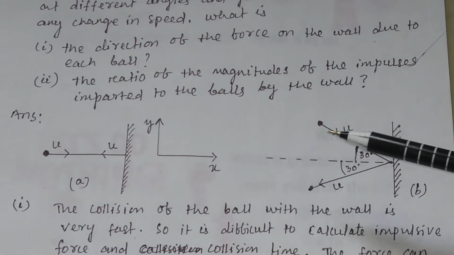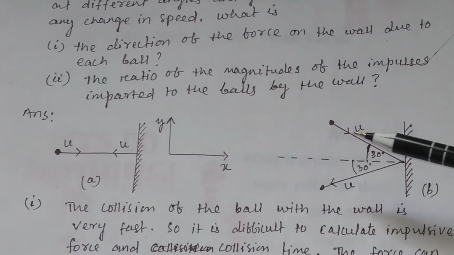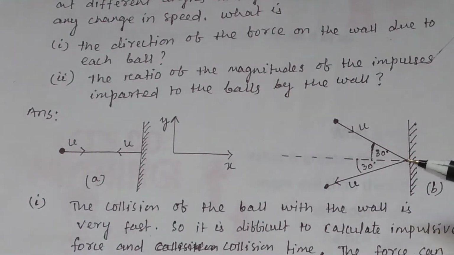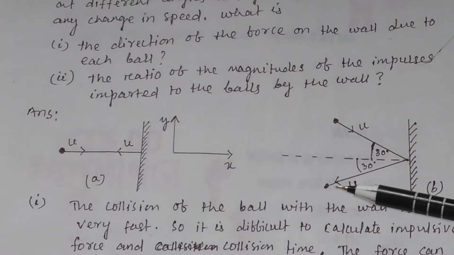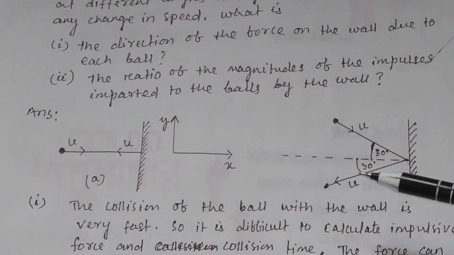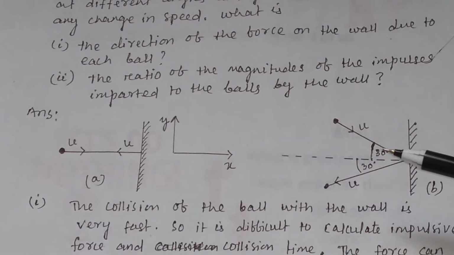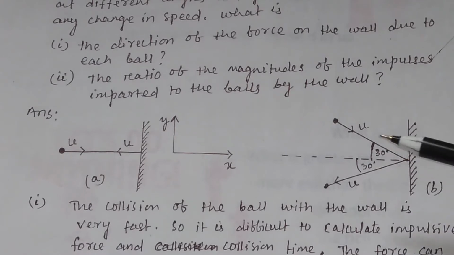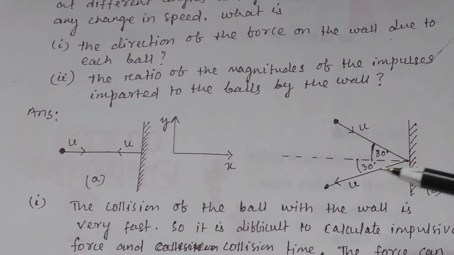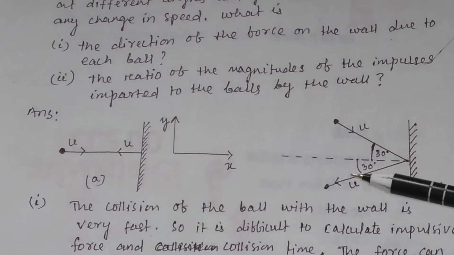And this is another billiard ball which strikes the rigid wall at an angle of 30 degree and is reflected back with the same angle of 30 degree. The initial speed before striking the wall is u, and after reflection the speed is the same, equal to u.